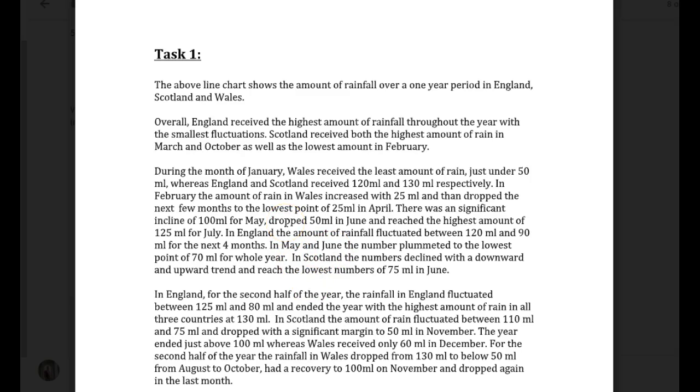Now, while I often tell students that I'm not concerned if their task 2 is too long, I am concerned if a task 1 is too long. The reason for that is because they're trying to see your ability to select relevant information. So as I always say, it's as much about what you write as it is what you don't write, okay?